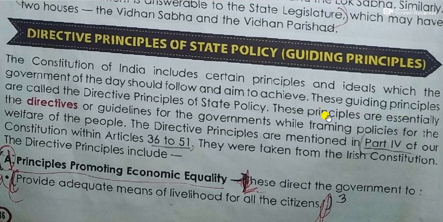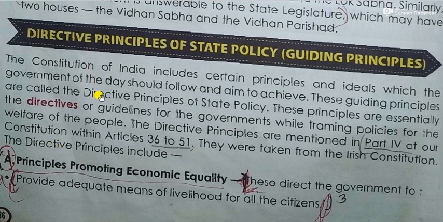These guiding principles are called directive principles of the state policy. These principles are essentially the directives or guidelines for the governments while framing policies for the welfare of the people. The directive principles are mentioned in part 4 of our constitution within article 36 to 51. They were taken from the Irish constitution. The directive principles include some things we have to learn in detail.